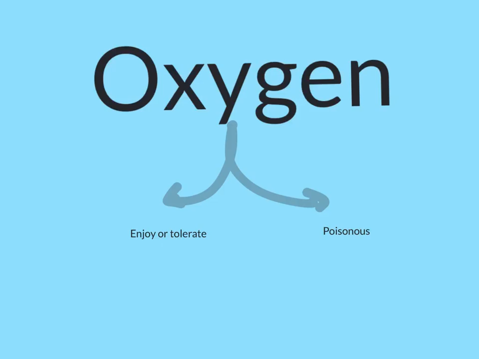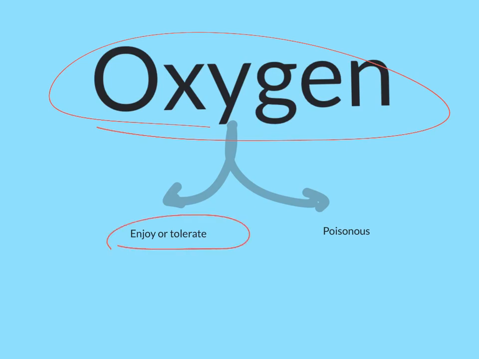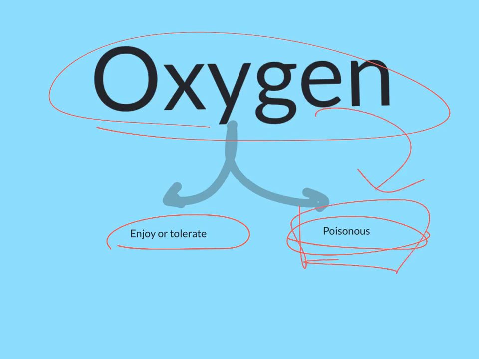So you might ask yourself, why are we using oxygen to be the first branch of our taxonomy? Well, first off, if bugs enjoy or tolerate oxygen, then we know that they're going to be in most places in the environment. If they're poisoned by oxygen, it implies that since we're surrounded by 20% oxygen most of the time, they're probably not going to be around that often, or they're going to be hard to find, or they're going to be in a micro sort of environment. But most importantly, if we can somehow get oxygen to these little suckers, we can kill them.